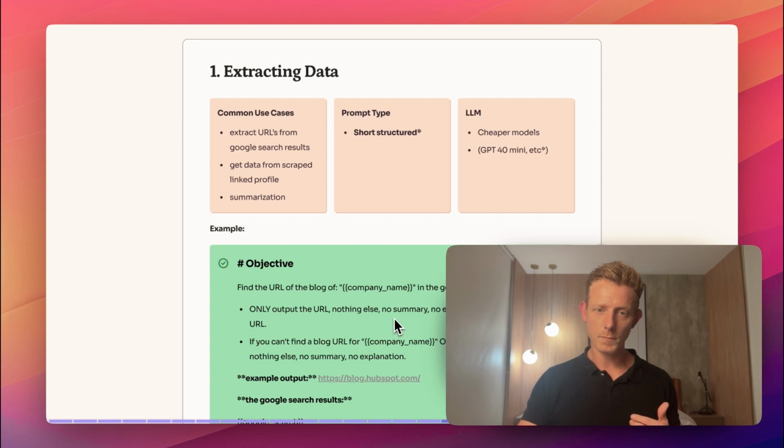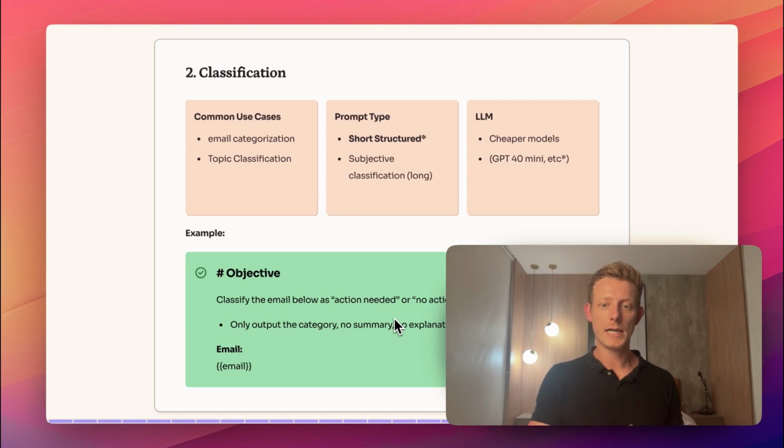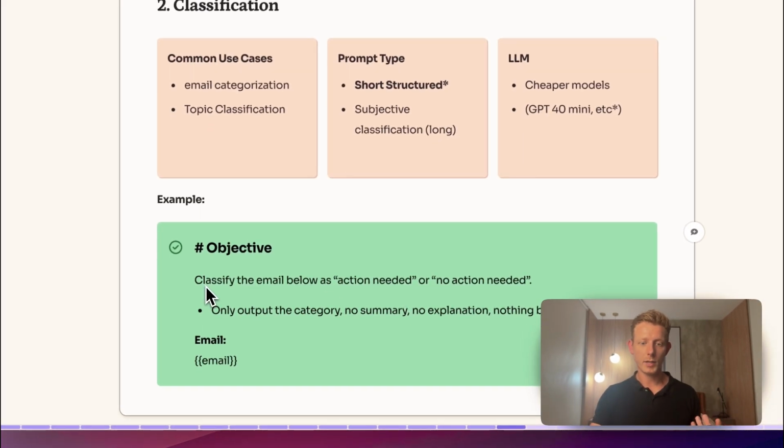Then we have the second one, which is classification or categorization. Common use cases are, for example, email categorization or topic classification. Now, this depends a little on the complexity of the categorization. If it's a really easy one, we can get away with short structured prompting. For example, in the example here, classify the email below as action needed or no action needed. Really simple way of categorizing.